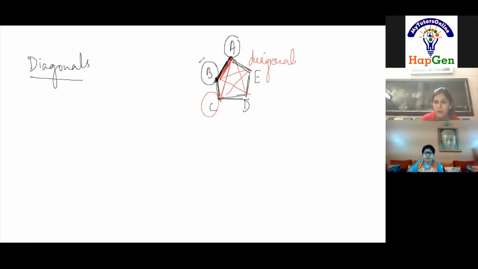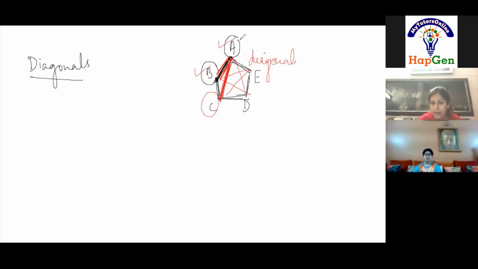Because if we join two vertices which are adjacent, then we will get a side, and we will not get a diagonal. But if we join two vertices which are not adjacent, then we get a diagonal.